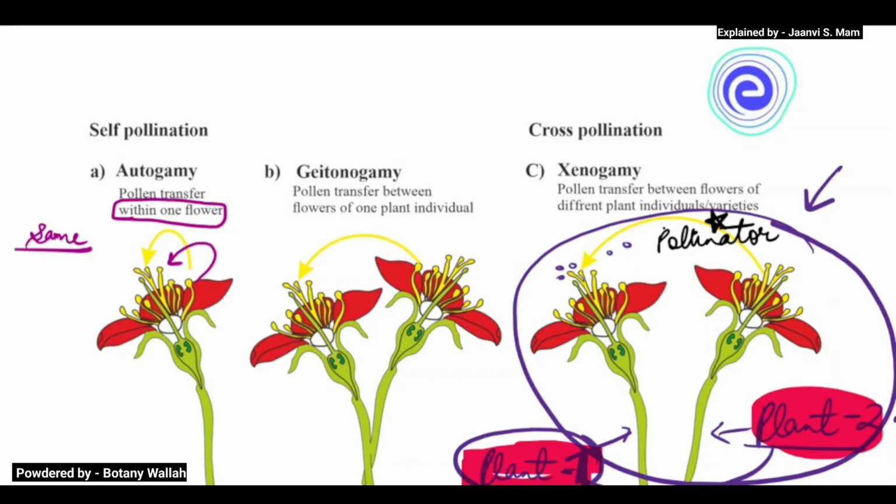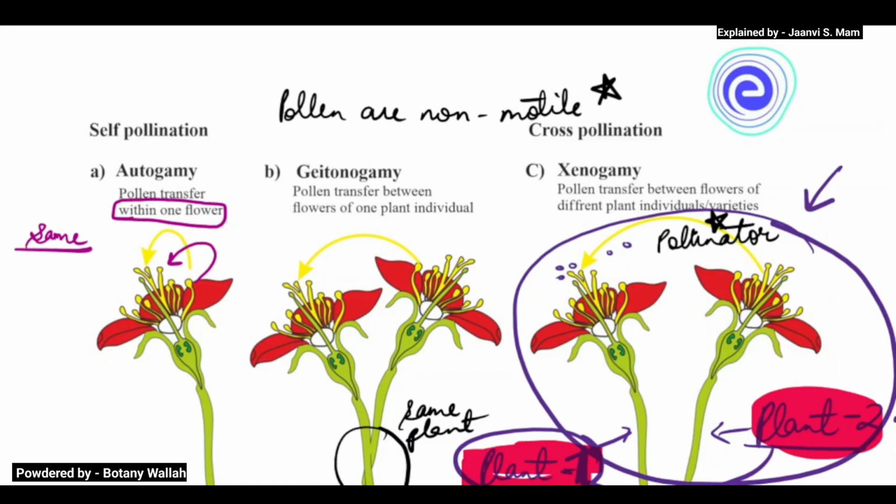Even in the same plant, with two different flowers, pollens can't jump and go, because, as I told in the beginning, pollens are non-motile. If pollens are non-motile, they need someone to carry them.